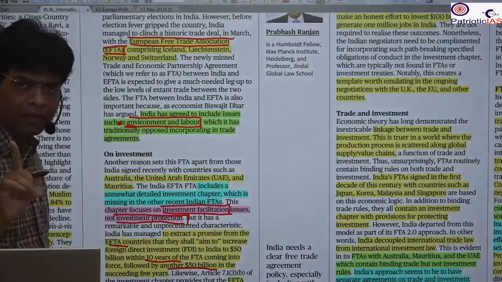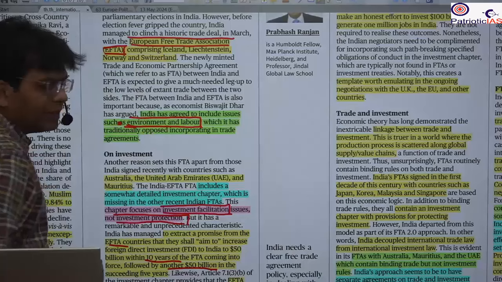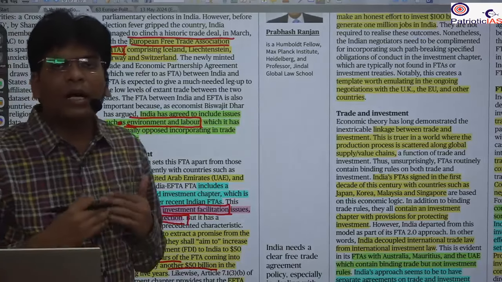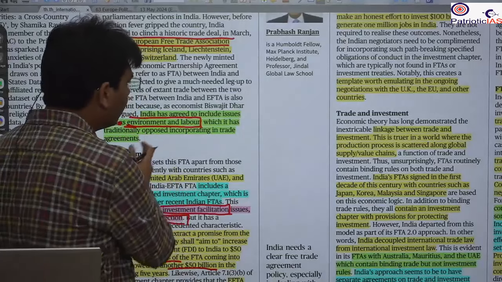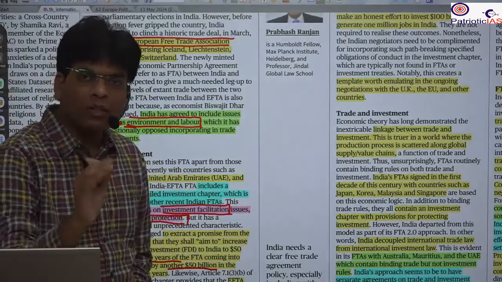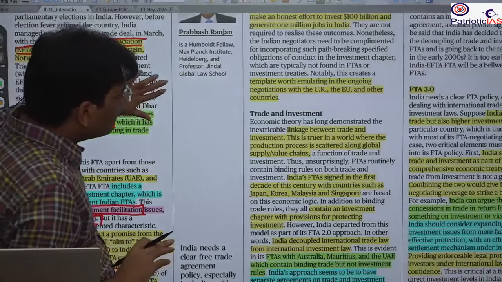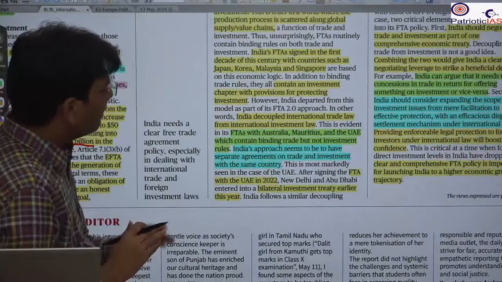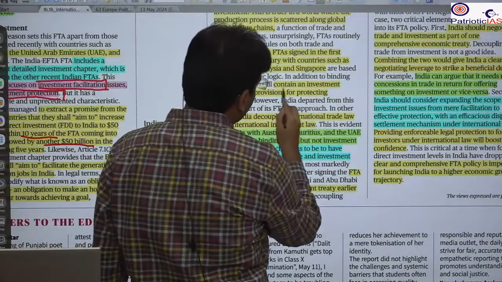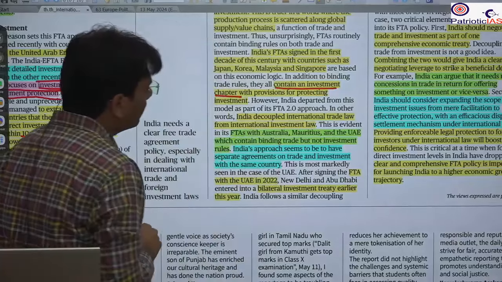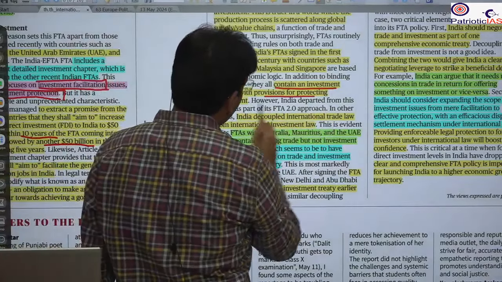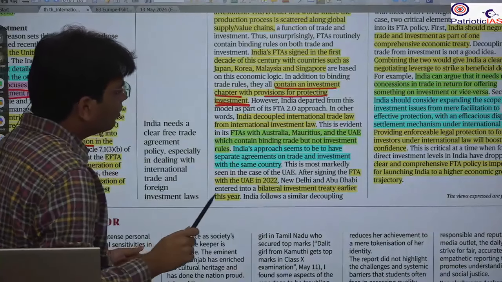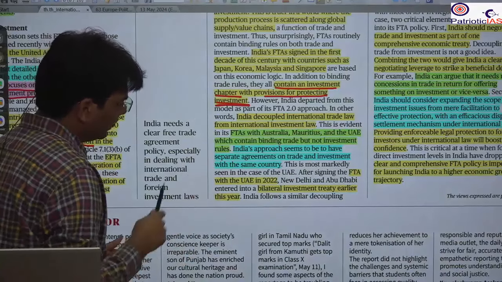But this time, with the agreement with the European Free Trade Association, we have brought these two things, because we are now becoming competent enough to deal with this situation as well. So this is a positive sign. Besides that, in this new investment treaty, this new chapter, we have brought a separate chapter, and we are not talking about protecting investment, but about facilitating investment.